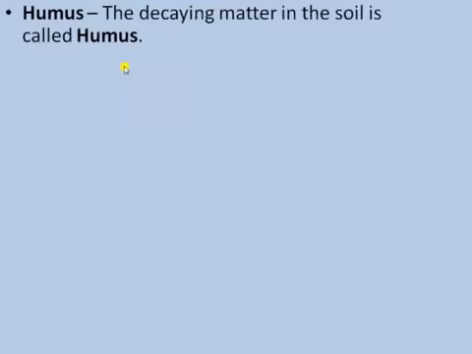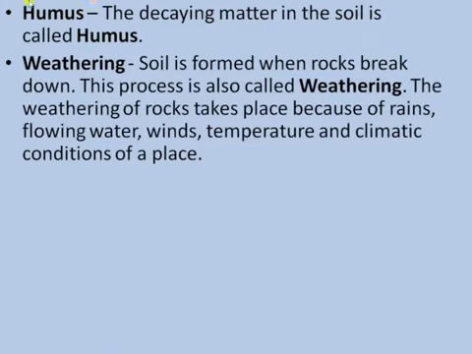In soil, the decaying matter is called humus. The topmost layer of soil has dead rotting leaves, animal remains and grasses, that is humus. Second is weathering. What is weathering? Soil is formed when rocks break down. This process is called weathering. The weathering of rocks takes place because of rains, flowing water, winds, temperature and the climatic conditions of that particular place.